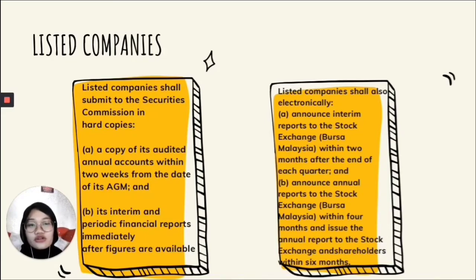Next, listed companies shall also electronically announce interim reports to Bursa Malaysia within 2 months after the end of each quarter, and announce annual reports to Bursa Malaysia within 4 months, and issue the annual report to the stock exchange and shareholders within 6 months.